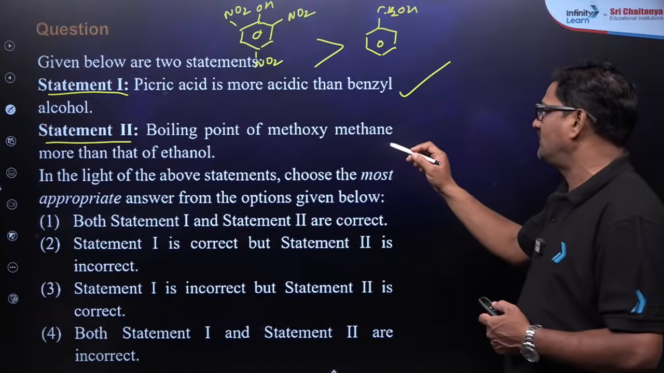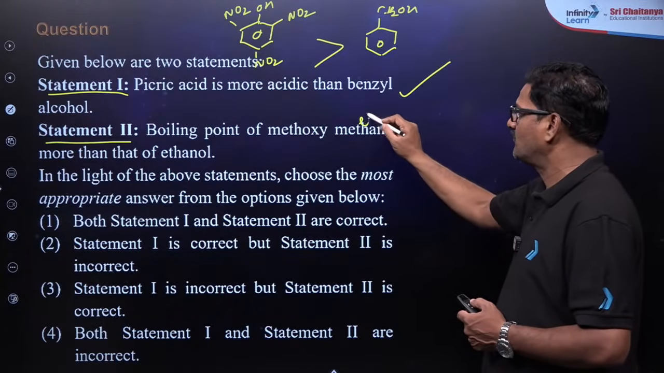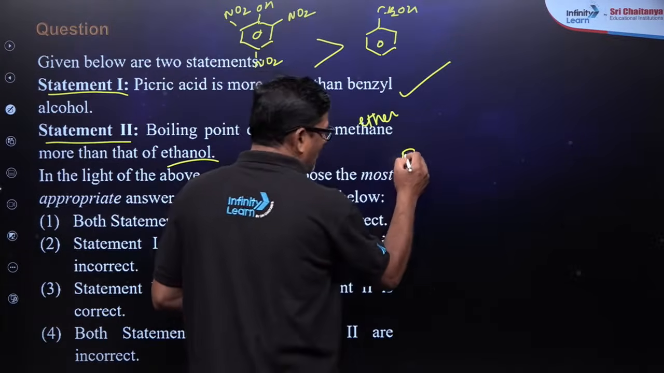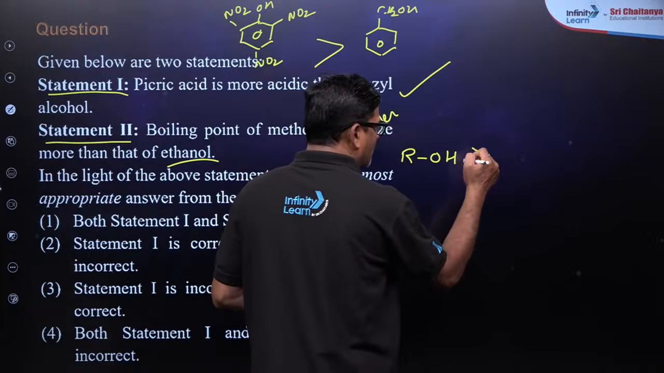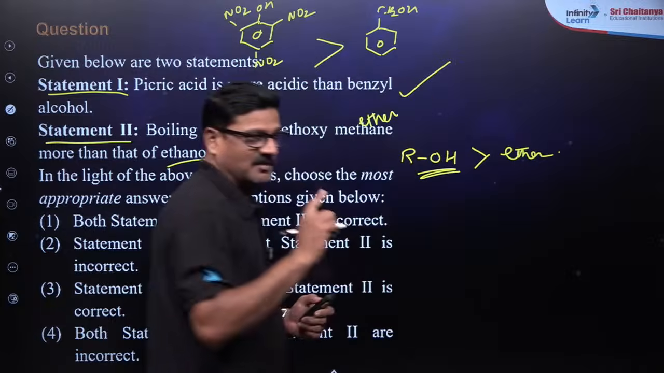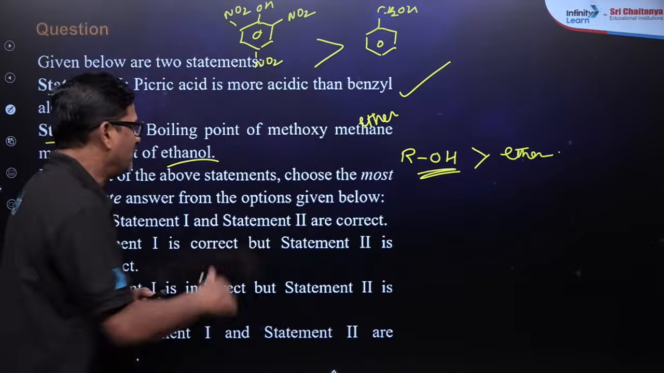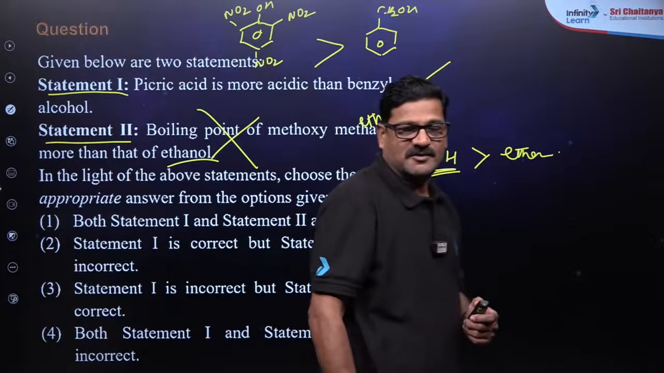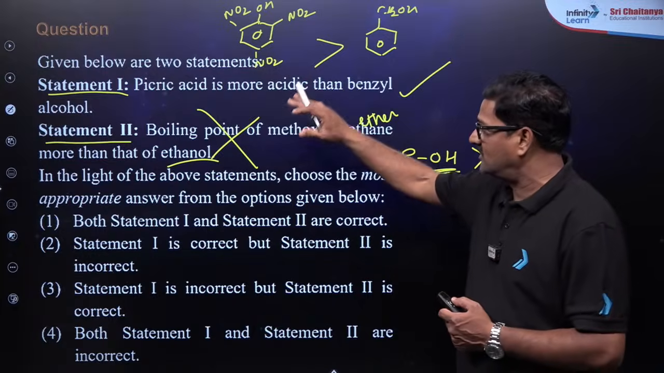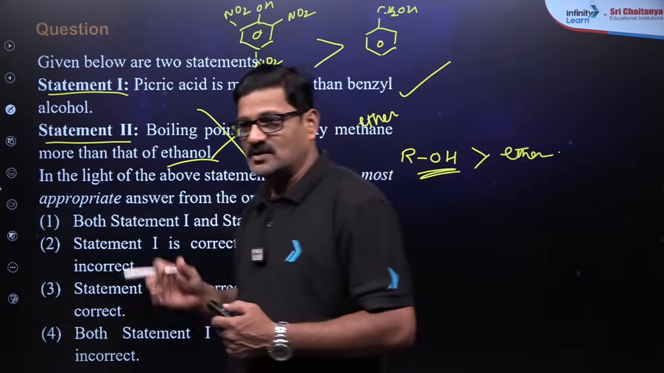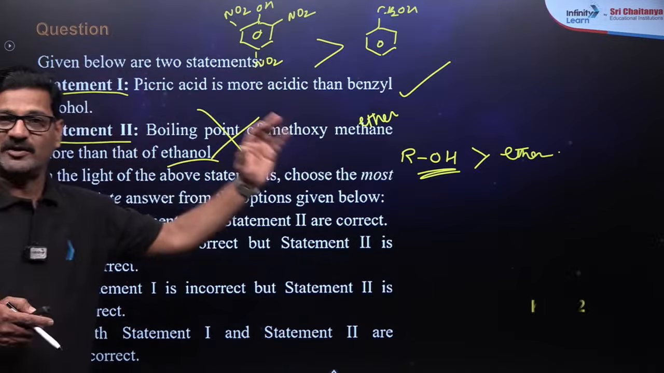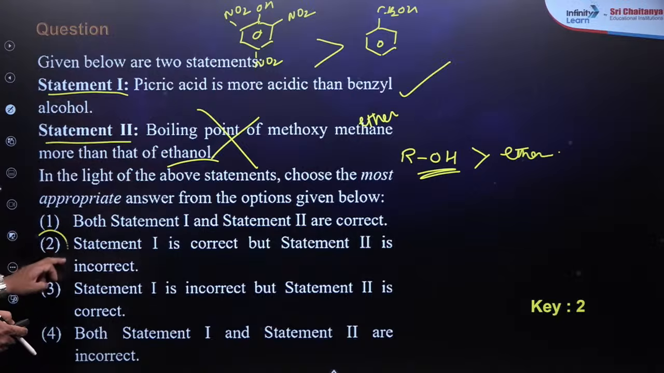And the boiling point of methoxymethane, ether, and ethanol. Alcohols have a higher boiling point than ethers, because alcohol can form intermolecular hydrogen bonding. Therefore, this is a wrong statement. While you are answering questions in the NEET examination, follow the same method meticulously. So your answer can be: statement 1 is correct and statement 2 is incorrect. I would say option 2 is the correct answer.